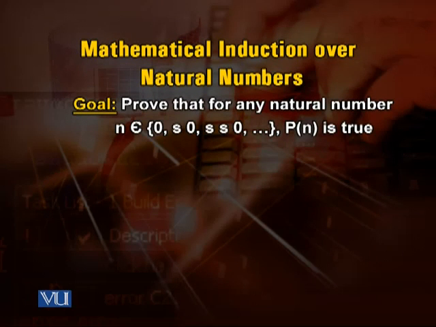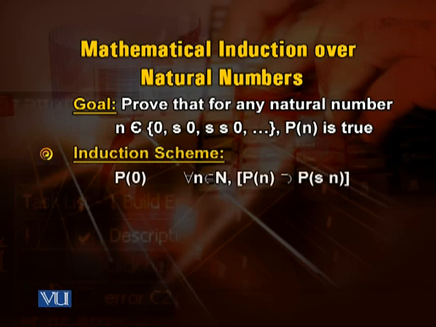So the goal is to prove that for any natural number n, which is a member of 0, successor of 0, successor of successor of 0, and so on and so forth, P of n is true. The induction scheme is P of 0, and for all n belonging to N, P of n gives us P of S of n, and we want to find out, for all natural numbers n, P of n.